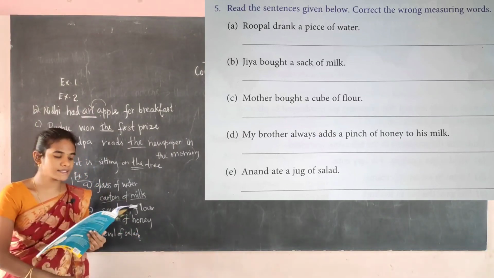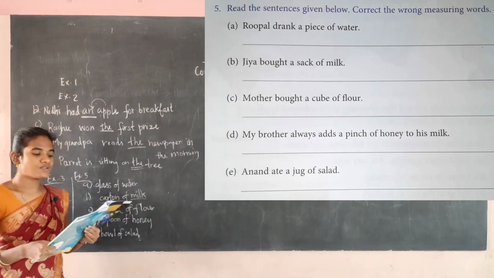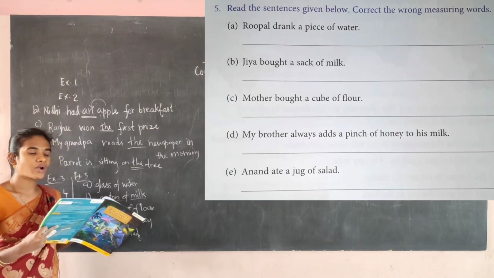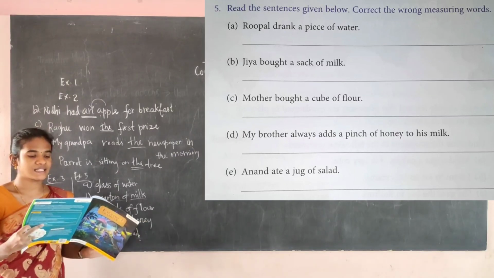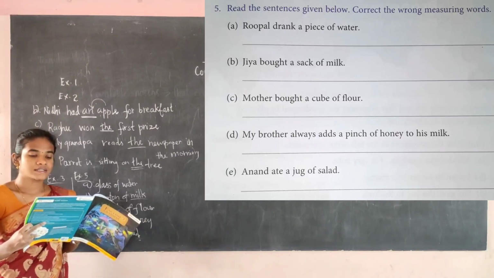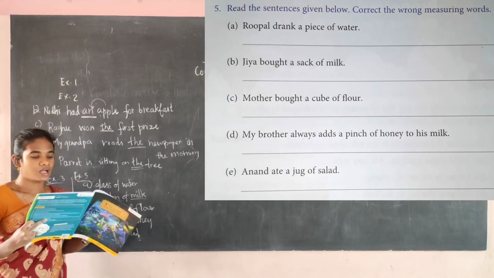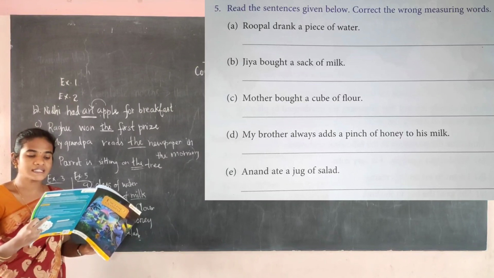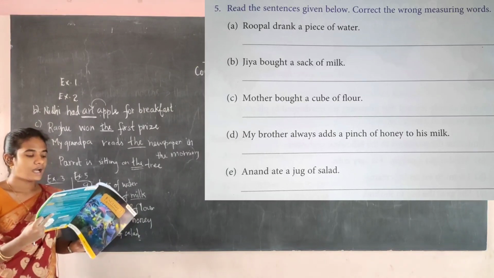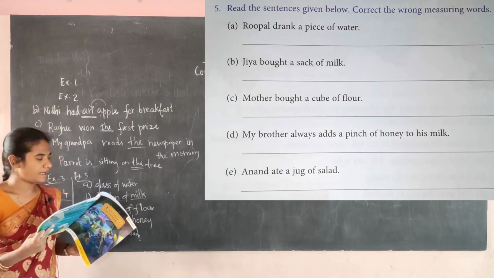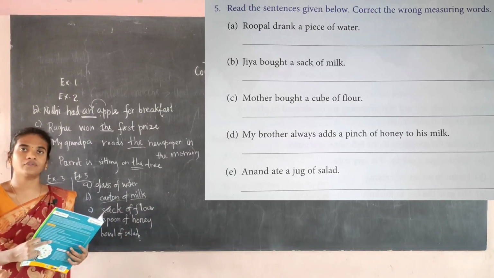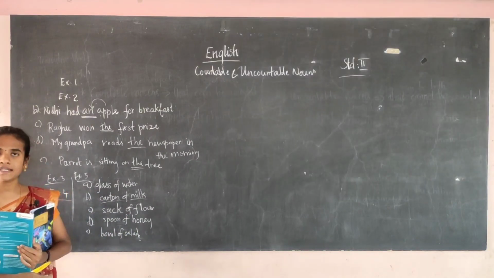You have to write it in a sentence, okay? Like A, Rupal drank a glass of water. B, Jia bought a carton of milk. C, mother bought a sack of flour. D, my brother always adds a spoon of honey to his milk. And E, Anand ate a bowl of salad. Okay, you have to write in the full form only. So what I have told, you have to write in this manner. Okay, students, is it clear?